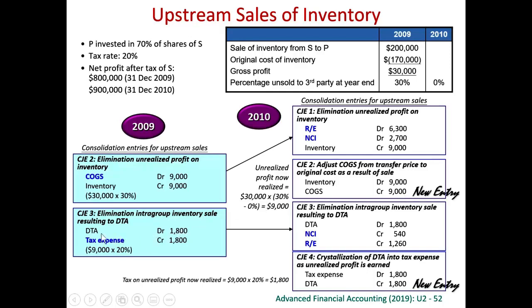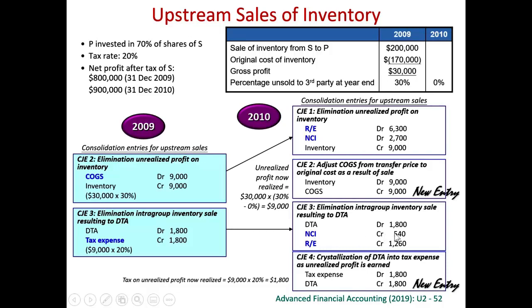The same for the deferred tax, right? So you credit tax expense. Last year it was a tax expense. This year it is retained earnings. If you simply credit retained earnings for all the 1,800, that means you ask the parent to bear all the adjustments, right? We should not do so because this is a 70% subsidiary and this is a sale from the subsidiary. So we will ask the non-controlling interest of that subsidiary to share. Therefore we credit retained earnings 70% and we credit NCI 30%.